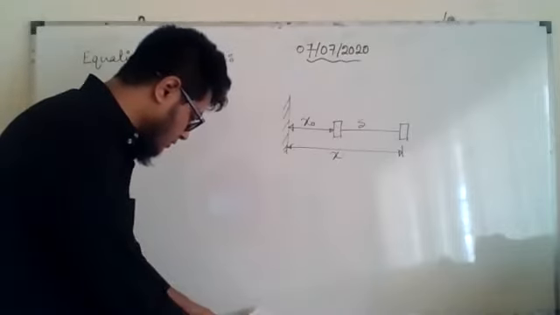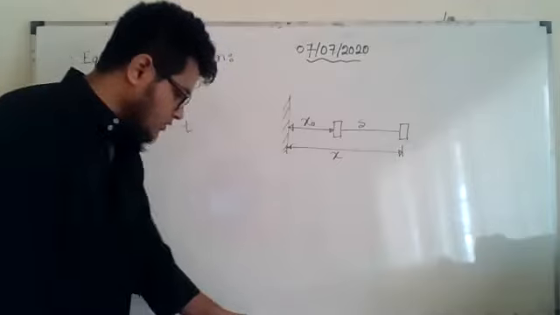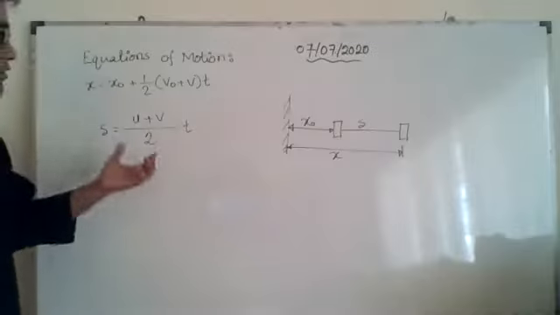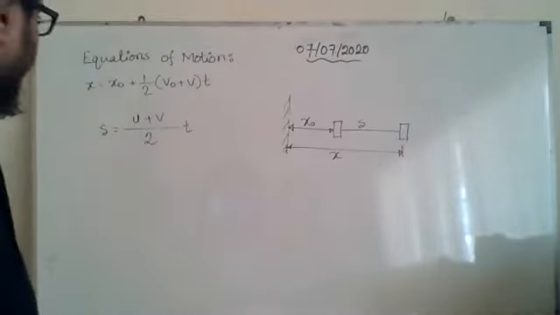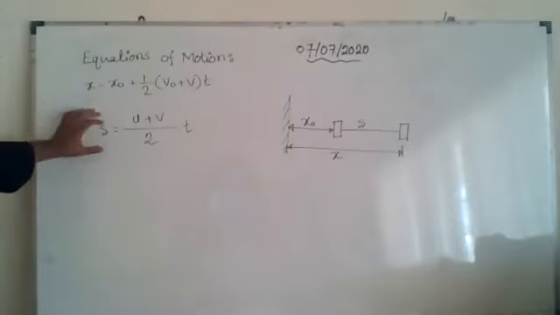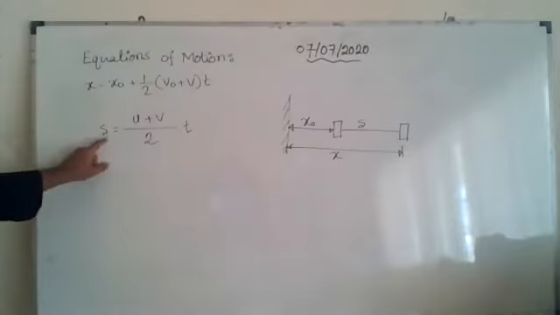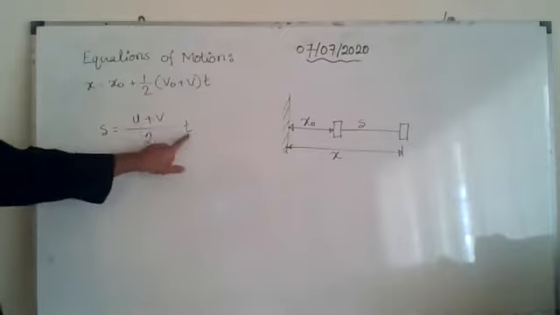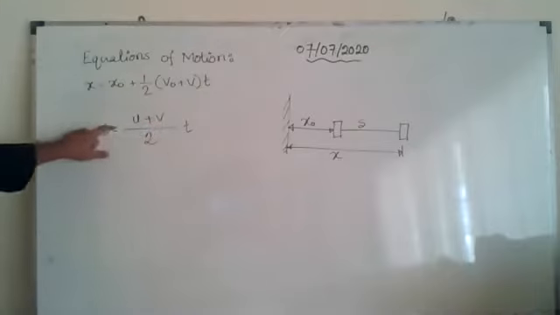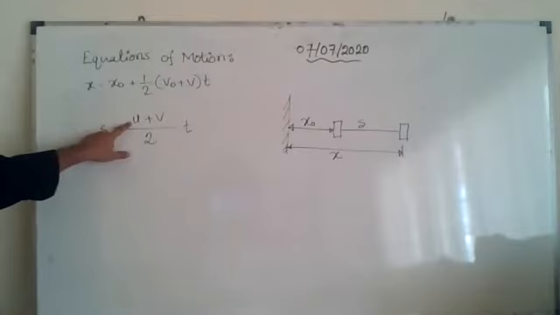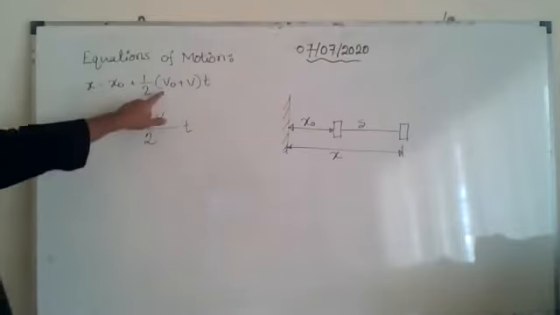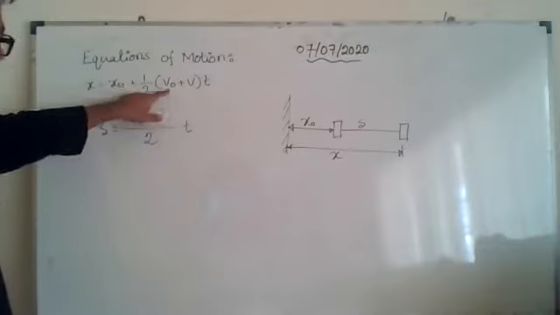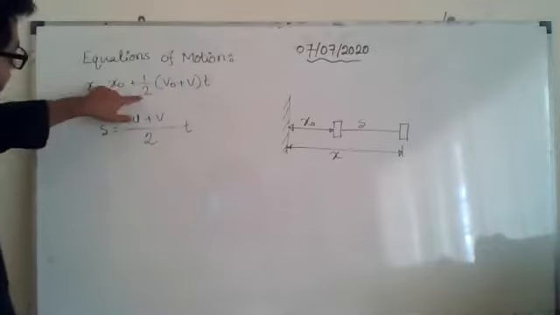Sir, S equal to V0 plus V by 2 into t, how? This one, how did it come? Okay, so let me discuss in a nutshell. Let me show you. The second equation that you studied at SSC level is this one: S equals U plus V divided by 2 into T. Now, U is the initial velocity, right? Which at this level we will be denoting as V naught.